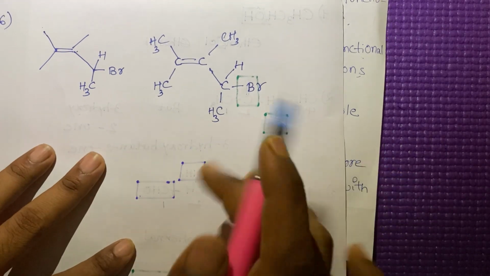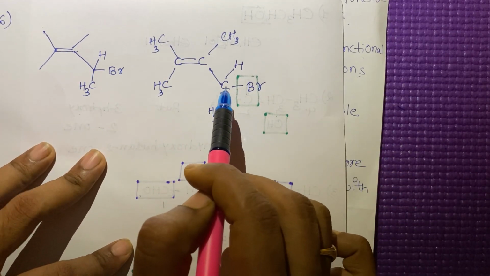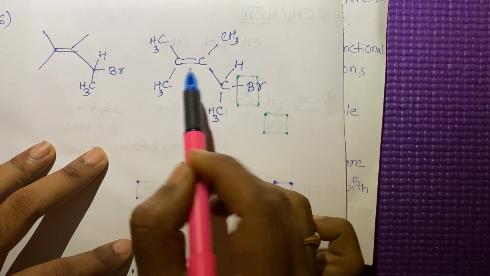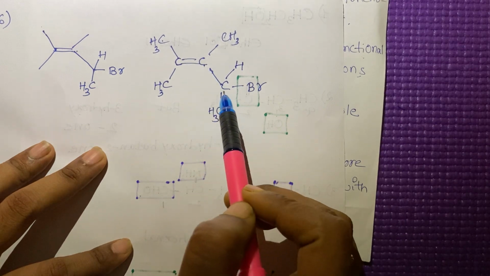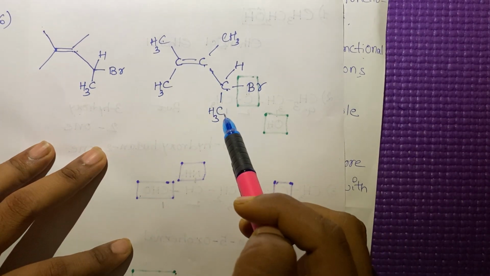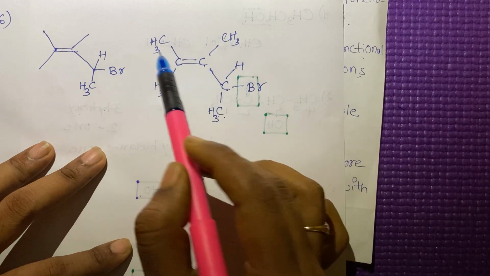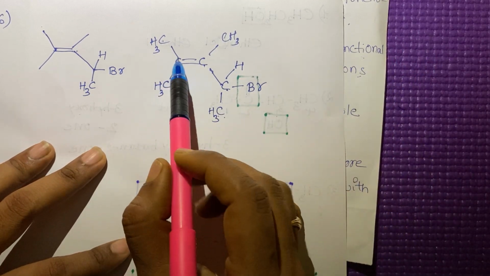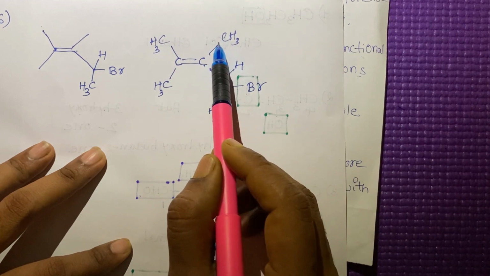What is the rule? We have to select the longest carbon chain that includes the functional group. Okay, 1, 2, 3, 4, 5. If you take this one as a parent chain, we'll get 5 carbons. If you take only this one as a parent chain, we'll get only 4.